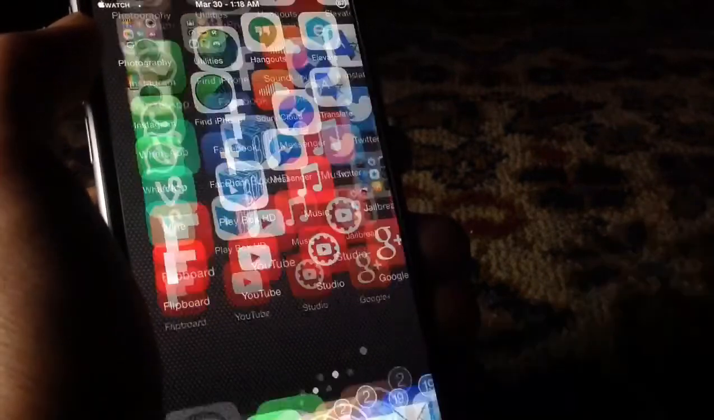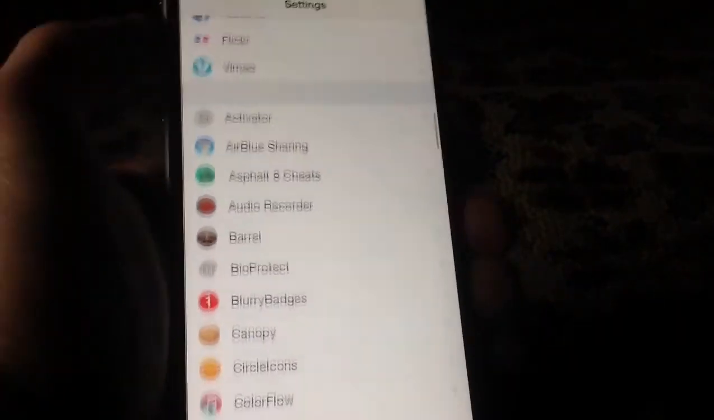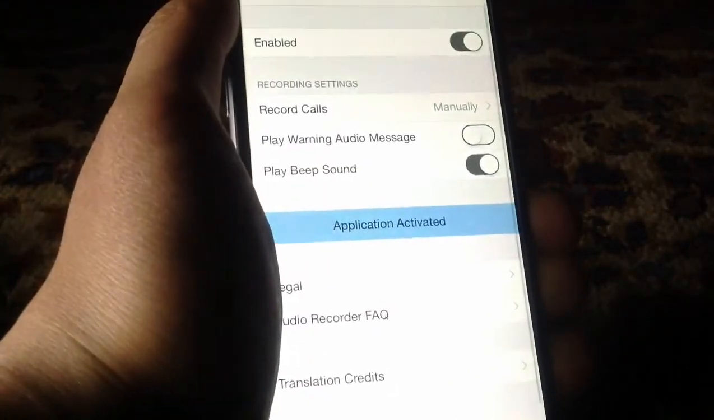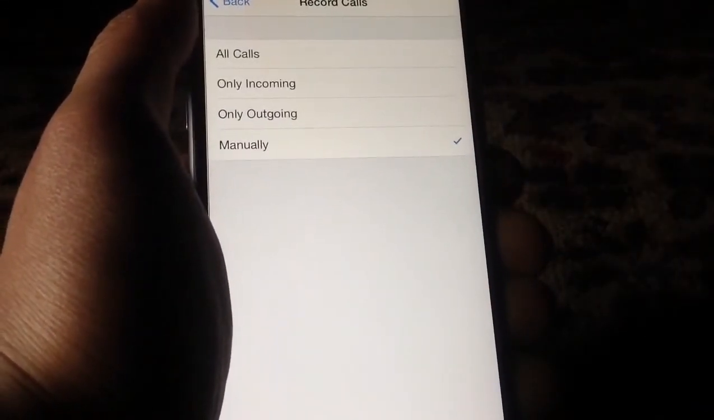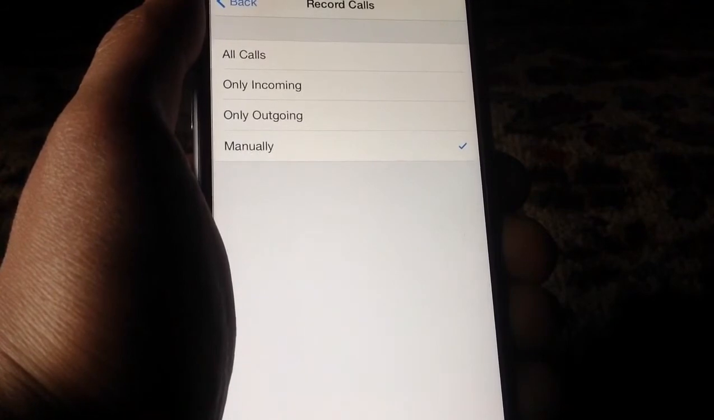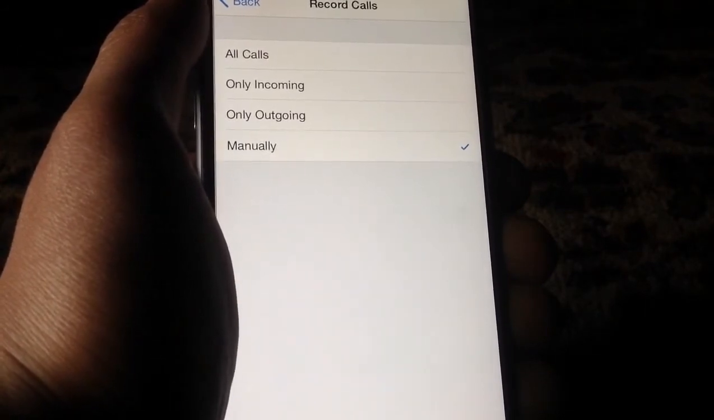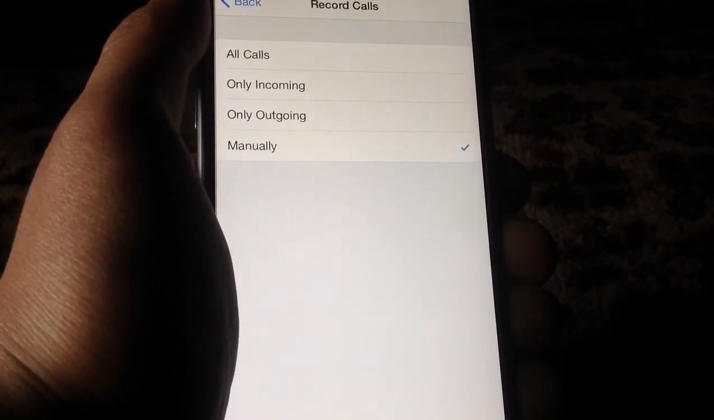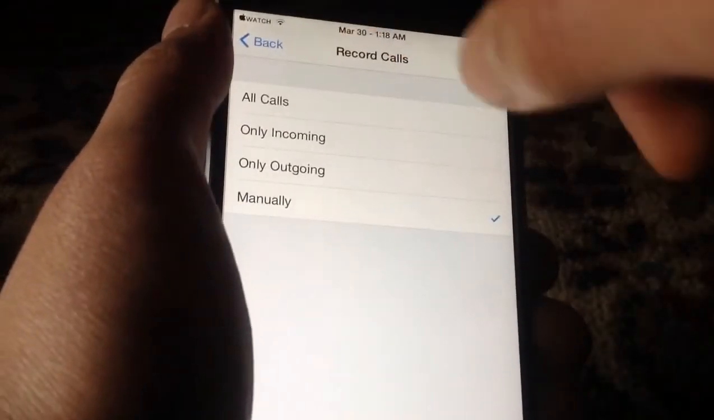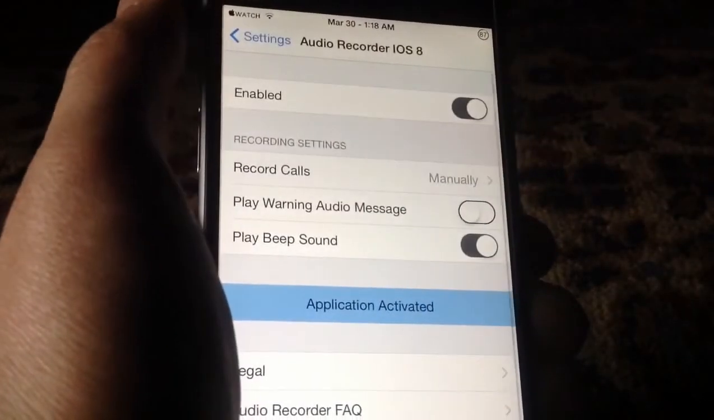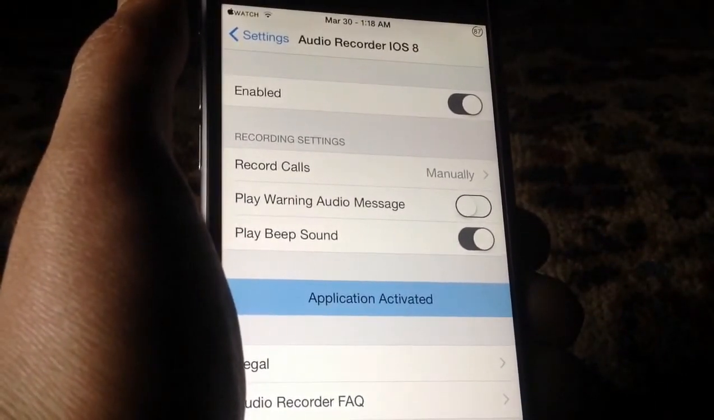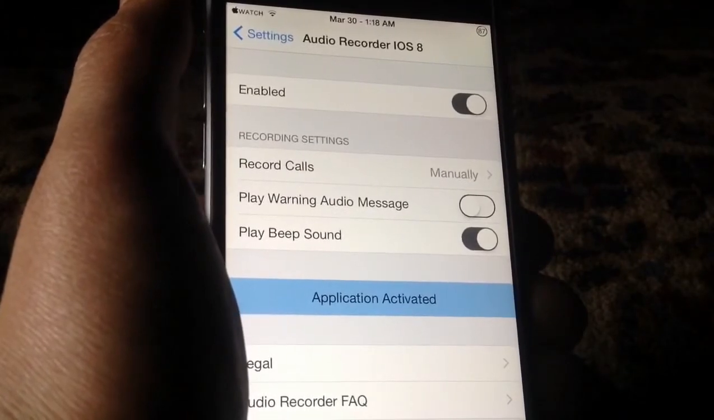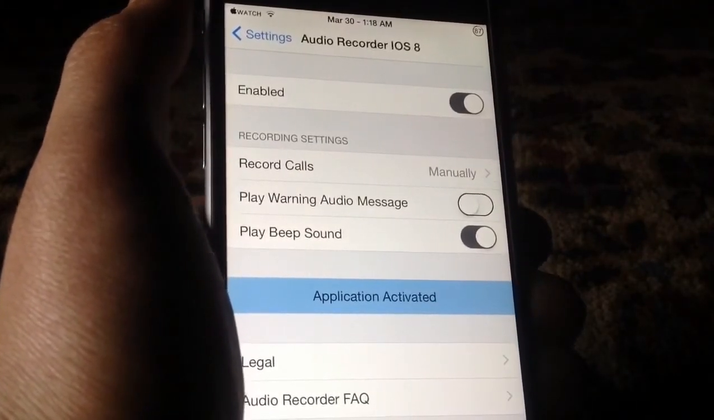Basically, if you go into the settings, you can set everything for this. So let me just go right here and go to the preferences of audio recorder, and as you can see, you've got up top a kill switch and then an option for record calls. So you can record all calls automatically, or only the incoming calls, or only the outgoing calls, or you can manually do that by tapping on a switch that will be up here inside a call. So I cannot really preview this right now. You could play a warning audio message which will actually warn you that it is recording this call. There you can play peep sound, and that's pretty much it.